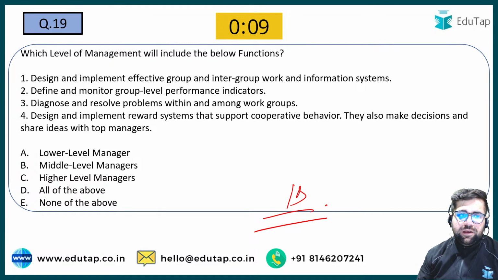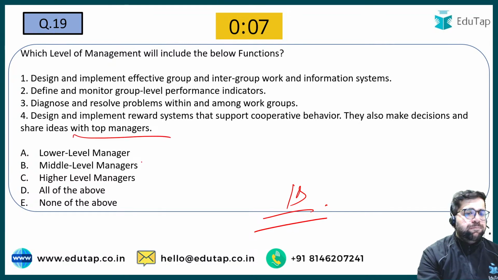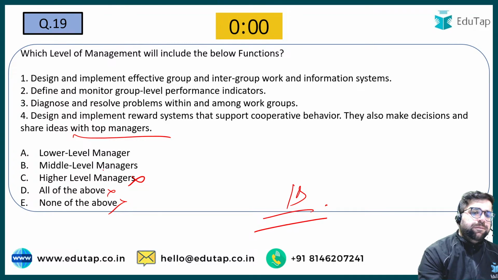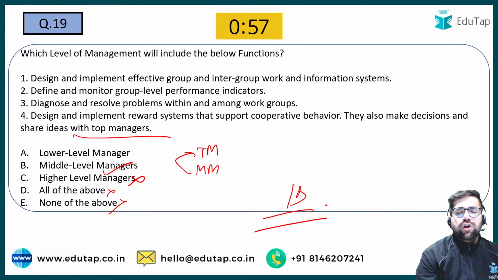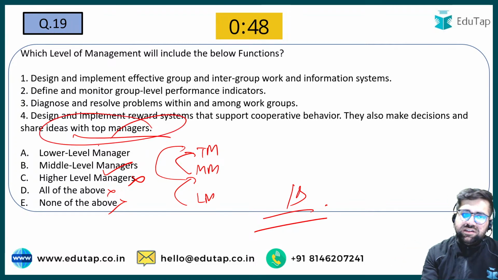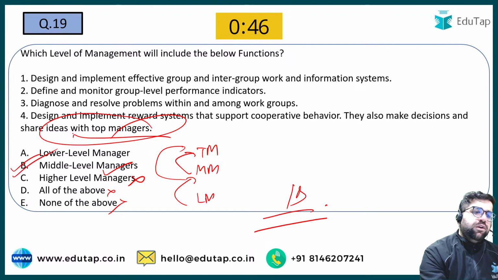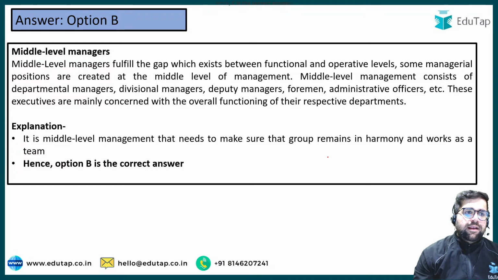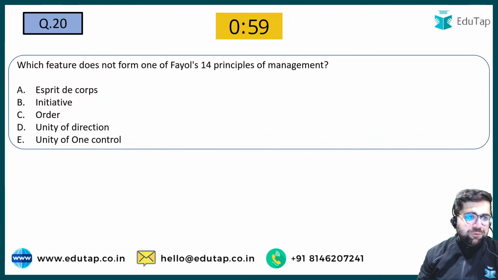Why it cannot be lower level? See, once you are sharing ideas with top managers, it cannot be high level. So your C, D, E are eliminated. Yes, 19 will be B, because a middle level manager will share the suggestions with the top level manager. Lower level will share with middle level, and then the suggestions will pass to top. But here the question is clearly saying that you are sharing the ideas with top managers. So the answer over here will be middle only. The correct answer of the 19th question is option number B. Let's move forward to question number 20 now.